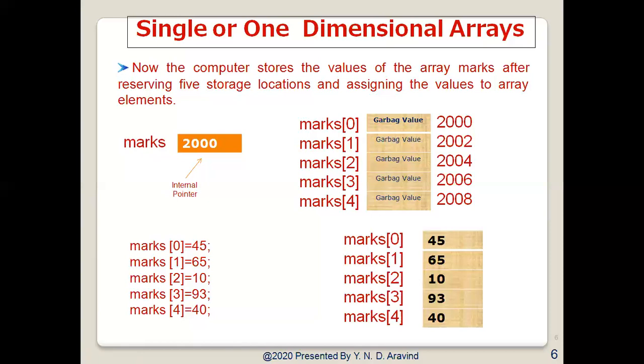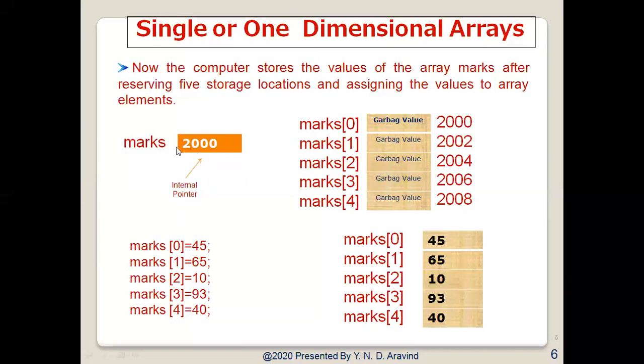Whenever you declare an array, the name of the array is stored with the base address. So in marks, you will have the base address. That base address can be any address in the memory location. Since marks has the address, the address concept comes with the pointer, the asterisk symbol. So here we can treat marks as an internal pointer.